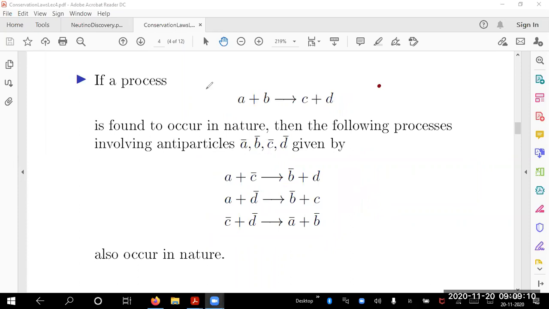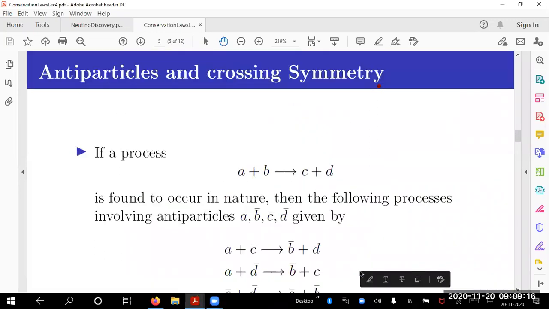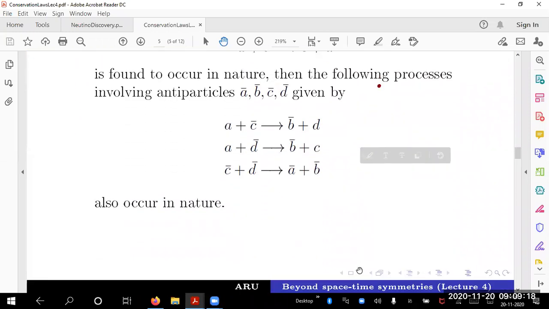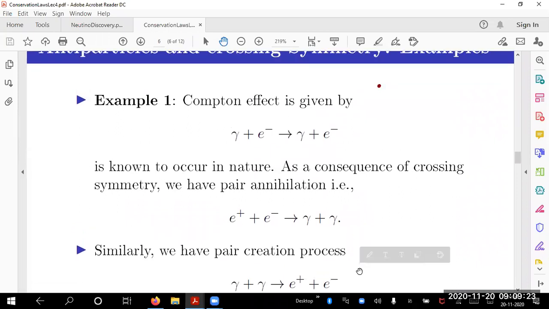I had told you last time, but I was in a hurry, so I am explaining again. If a process like this occurs, then what is expected? I gave you two examples. One is the Compton effect, written in the elementary particle way of writing.